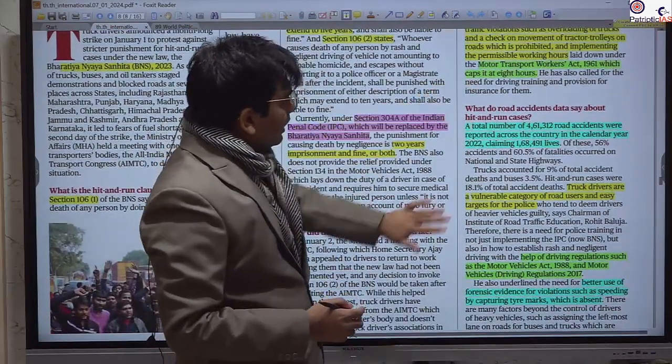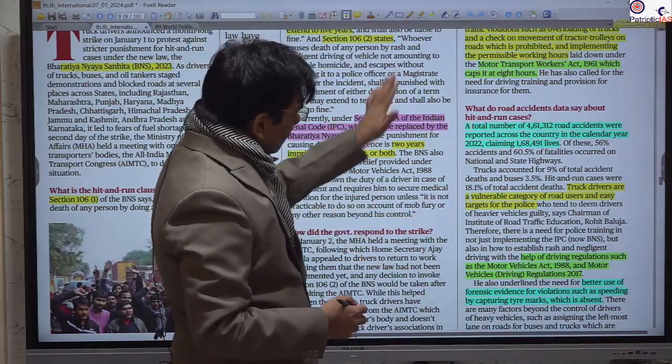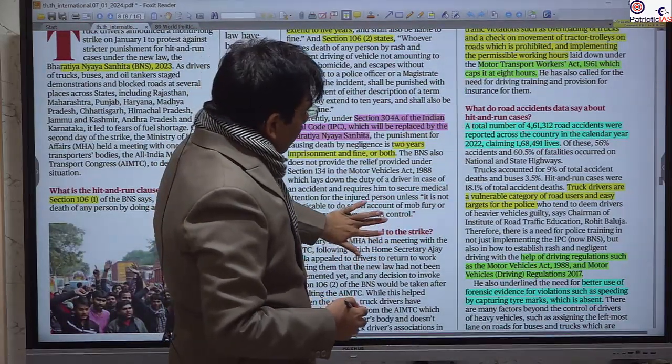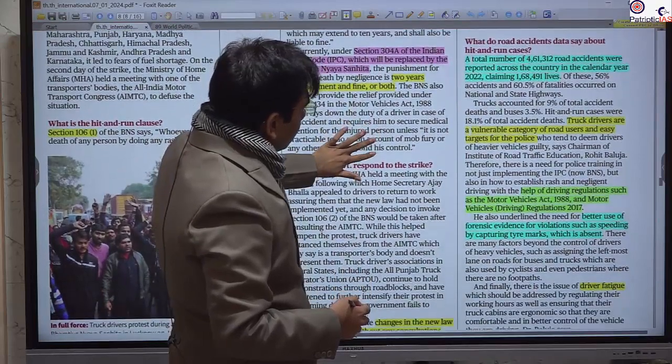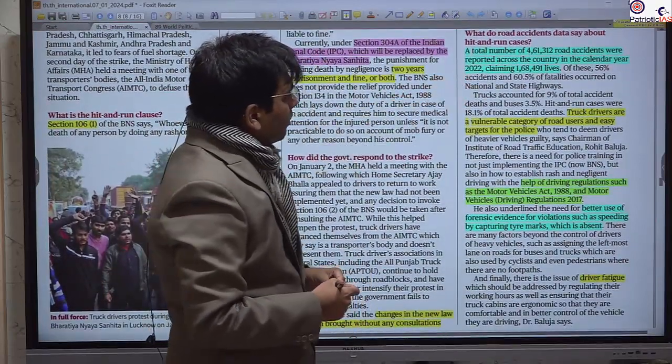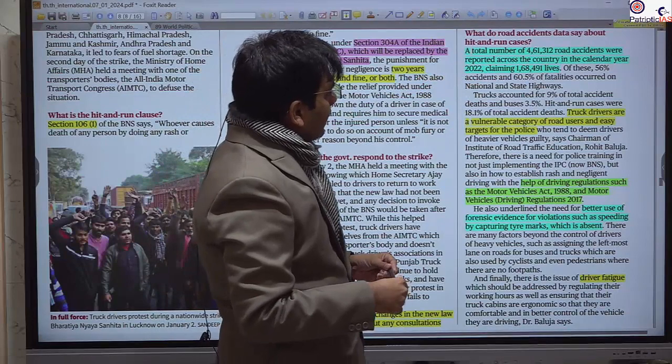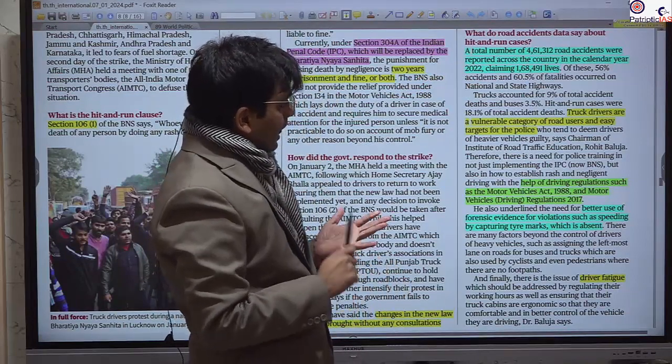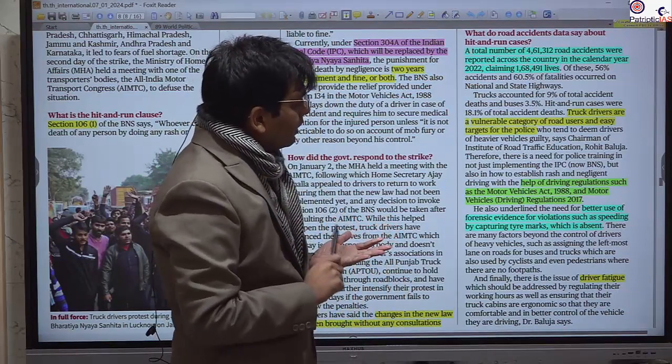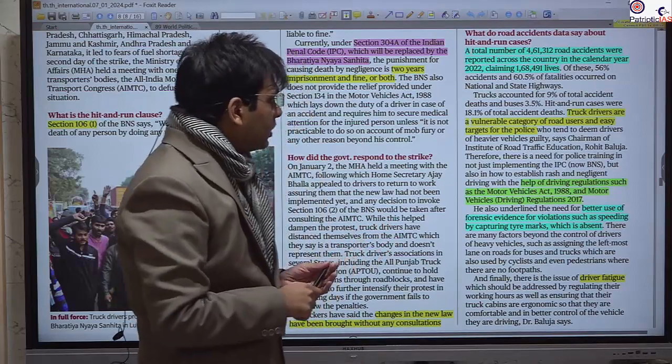All this is regulated by the Motor Transport Workers Act, particularly the cap on working hours. Here the fact is provided: in 2022 there were near about 1,70,000 deaths due to road accidents.